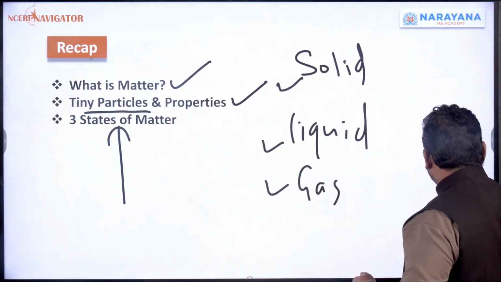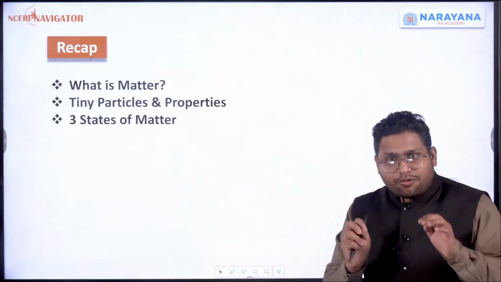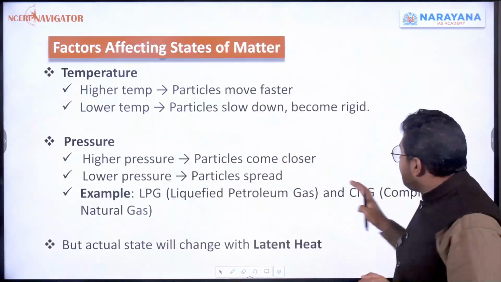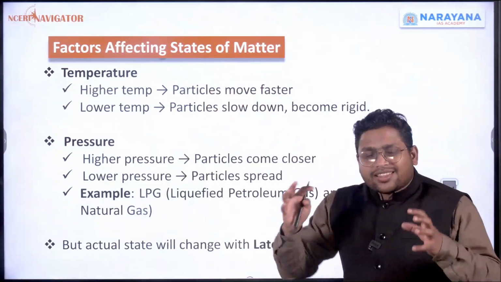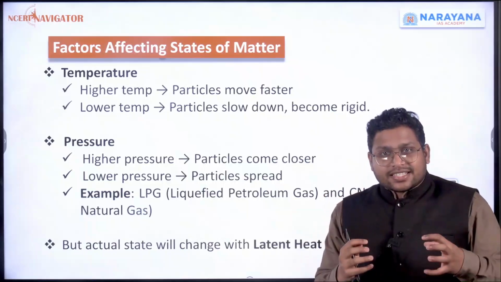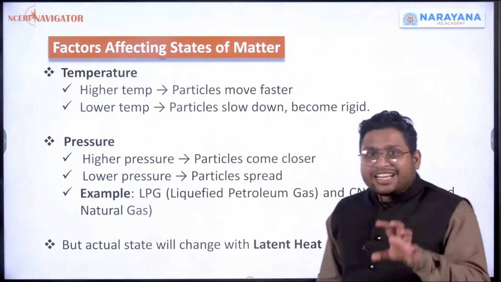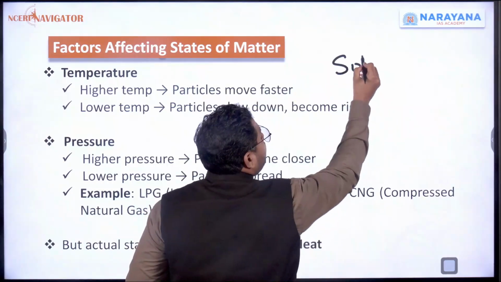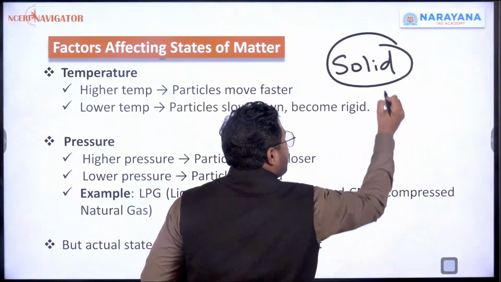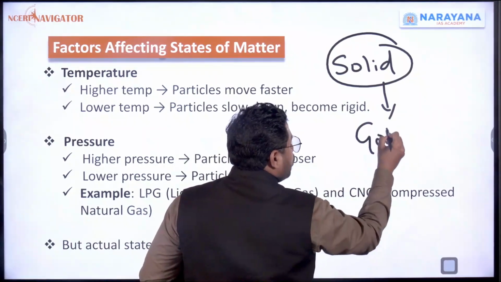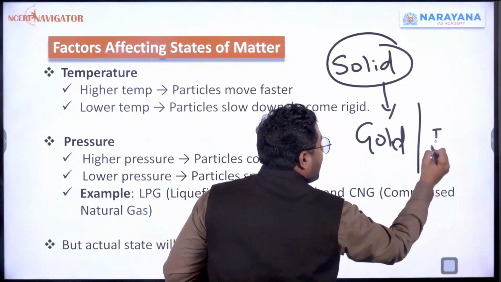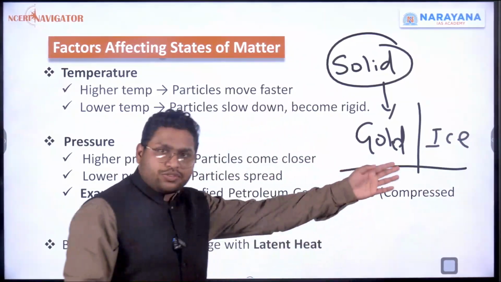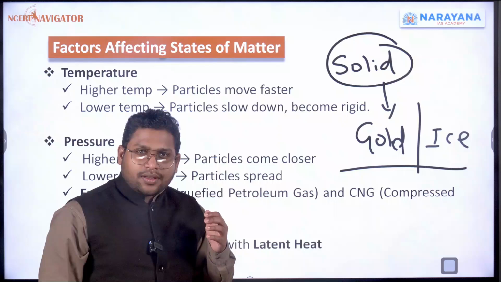Now moving forward, we'll continue with this states of matter point. And here we'll study what are the factors that affect the states of matter. That simply means if I have something in the solid form, for example, let's say I have taken gold or I have taken ice, both of these are in solid form.